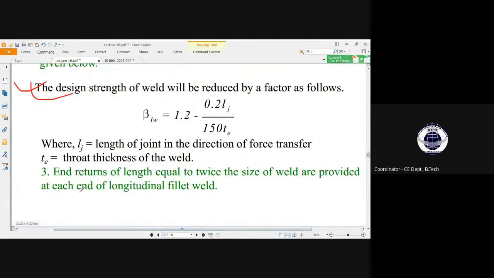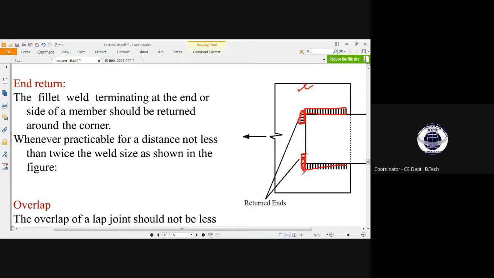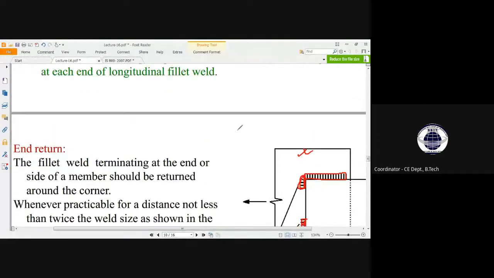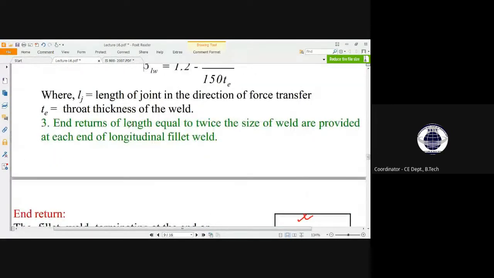So here next it says that end returns of length equal to twice the size of weld are provided, at each end of, just a minute. Okay, so that end return, what will be the amount of end return? You cannot provide any length here. So what will be that specification? That will be the length equal to the size of weld.